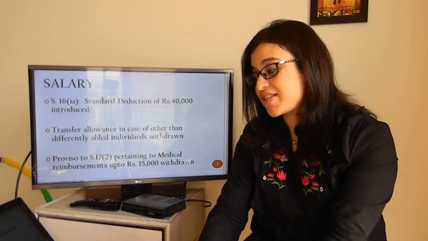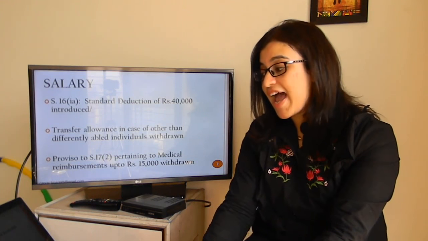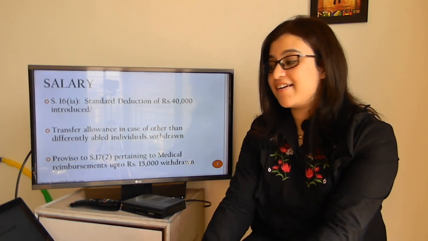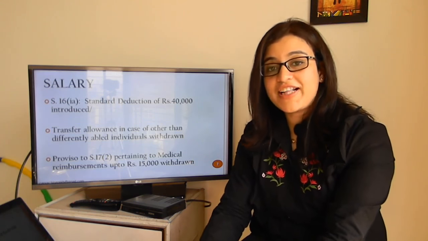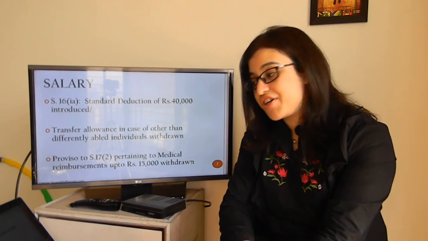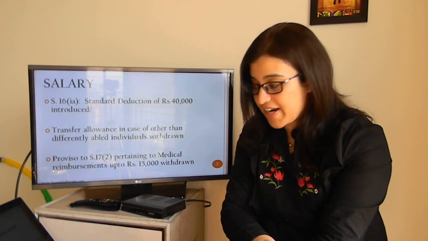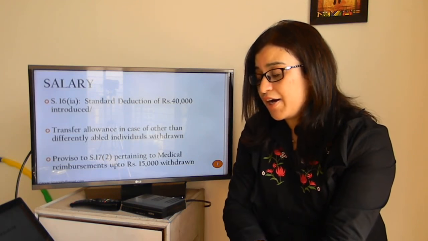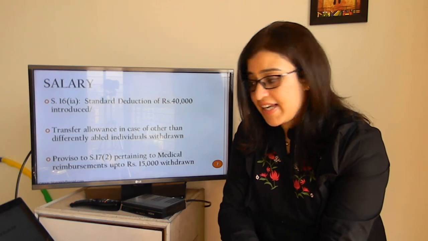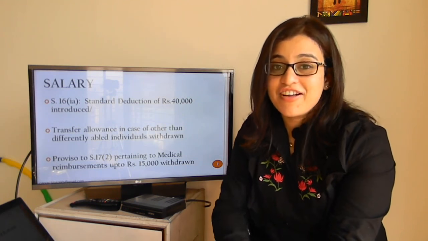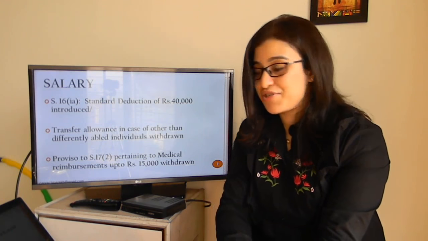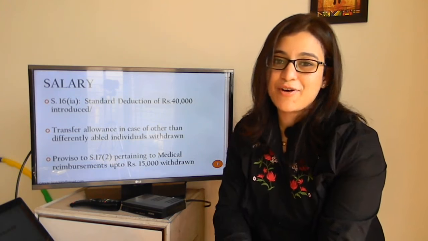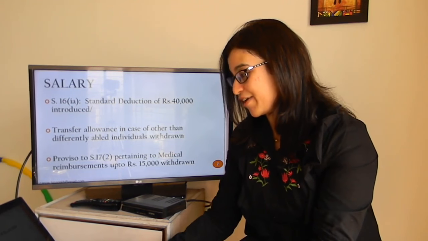So these two have been withdrawn, and in lieu of that, a standard deduction of 40,000 rupees has been introduced under section 16(1). Not much relief if we see, but then at least the headache of finding fake medical bills to actually add up to that 15,000 amount seems to have been taken care of.